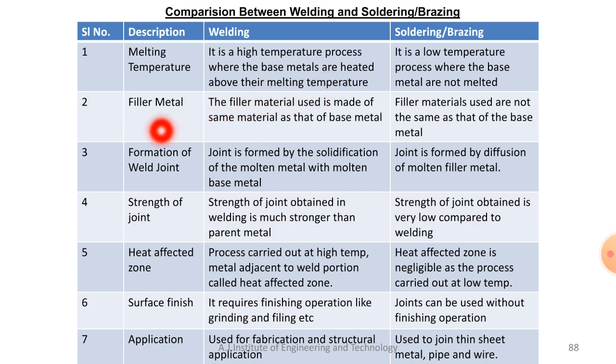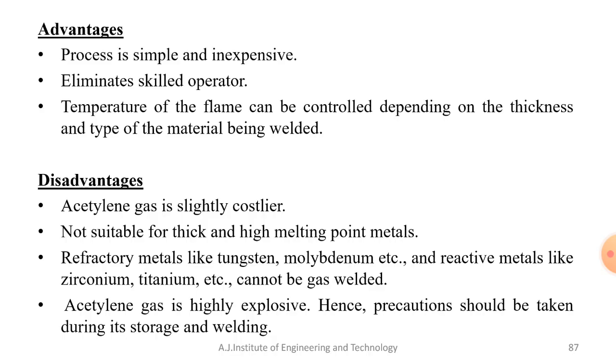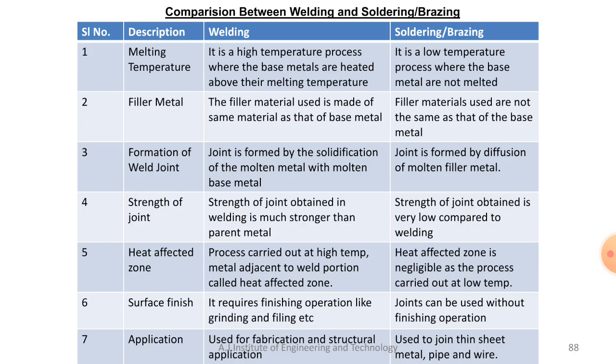And second one, filler metal. The filler metal used is made up of the same material as that of the base metal. In most welding processes, whatever filler metal is used is almost the same as the base metal, but the filler metal used is always different from the base metal in case of soldering or brazing. So that is the second comparison between welding and soldering or brazing.